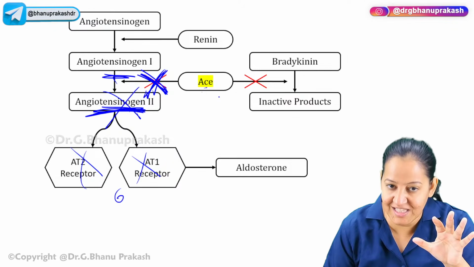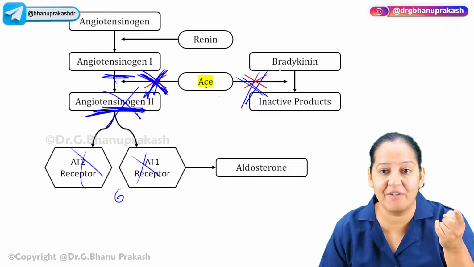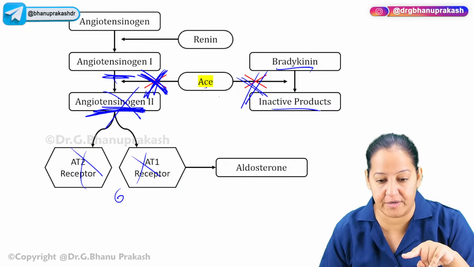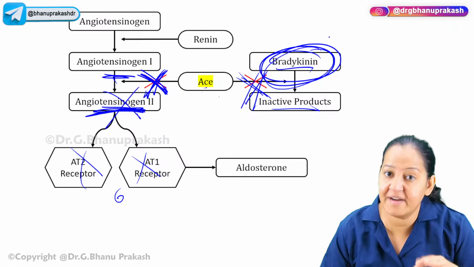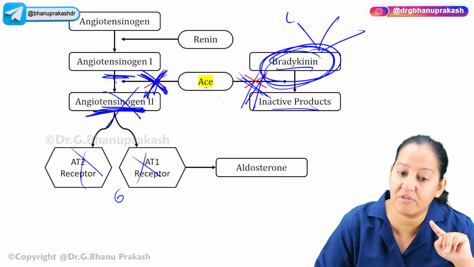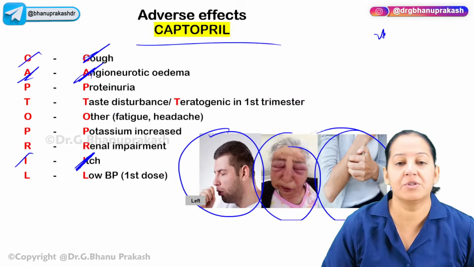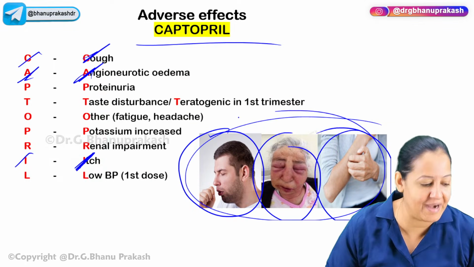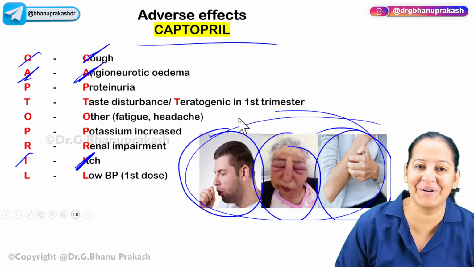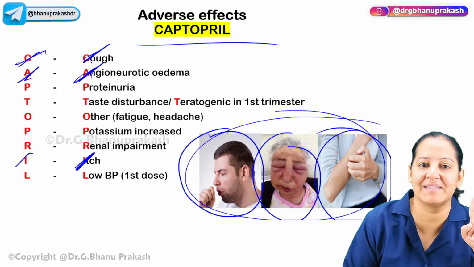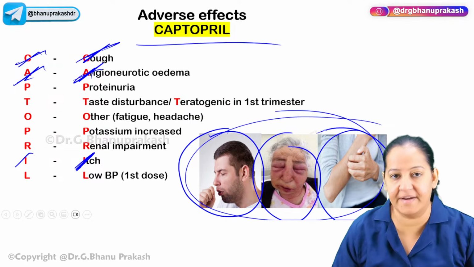But if you are giving an ACE inhibitor, the ACE will be inhibited in the lung also. In the lung, normally ACE converts bradykinin and substance P to an inactive product. Now this is inhibited, so bradykinin and substance P are not degraded. And bradykinin and substance P cause three things. The person has cough, the person has angioneurotic edema, and the person has itch. So these three side effects are due to bradykinin. How many of you understand? Okay, so this is cough, this is angioneurotic edema, and this is itch. These three are due to bradykinin and substance P.